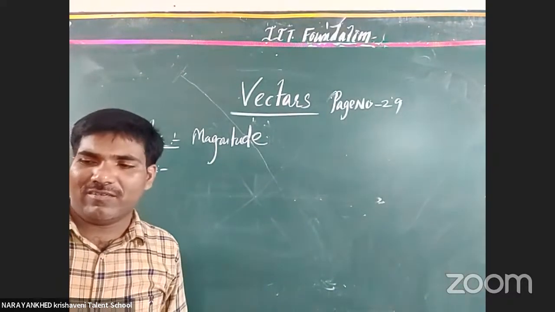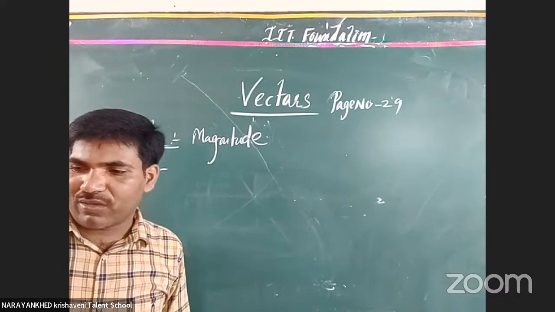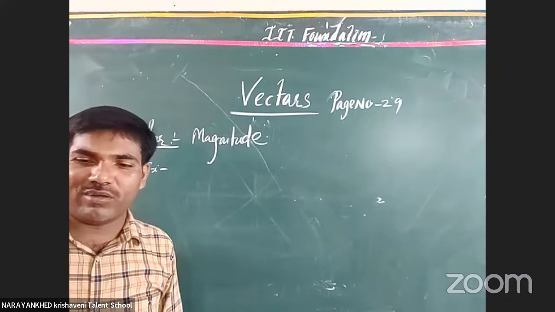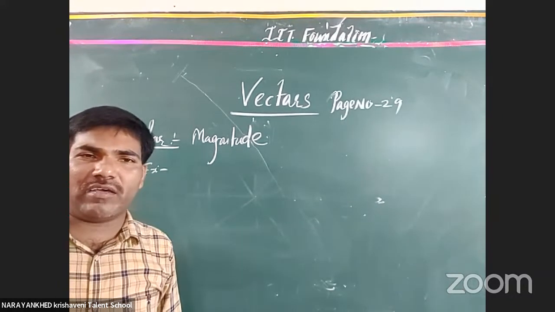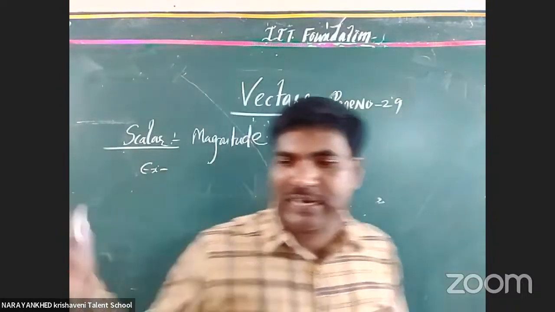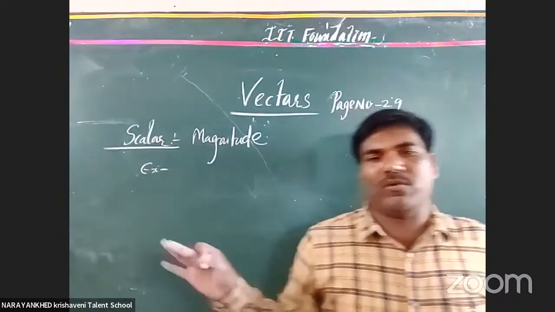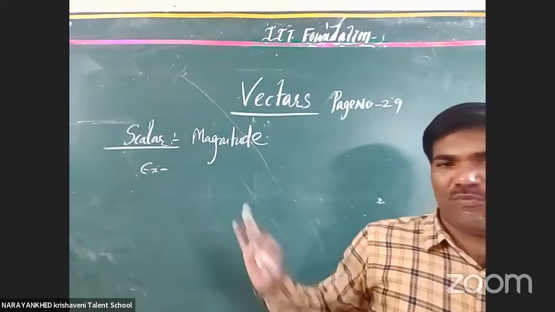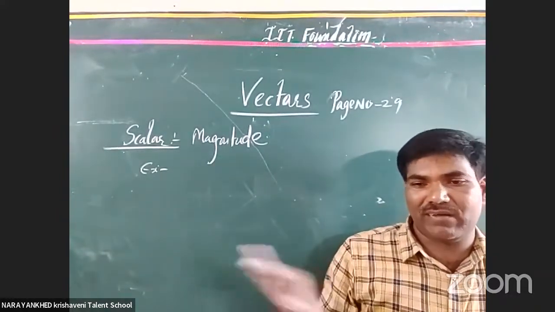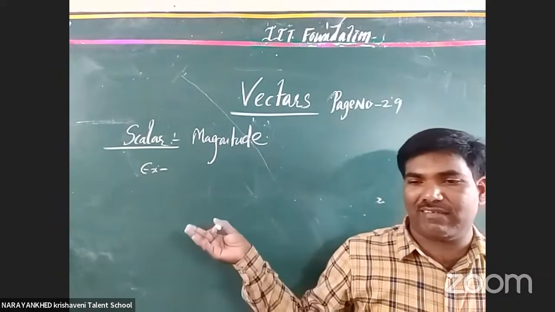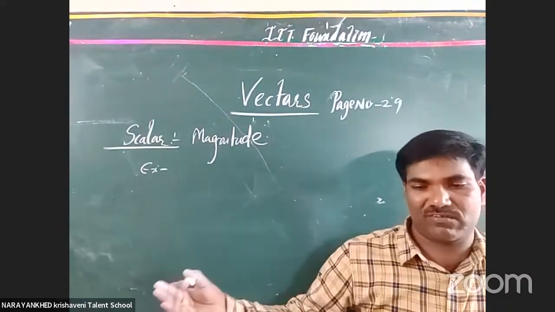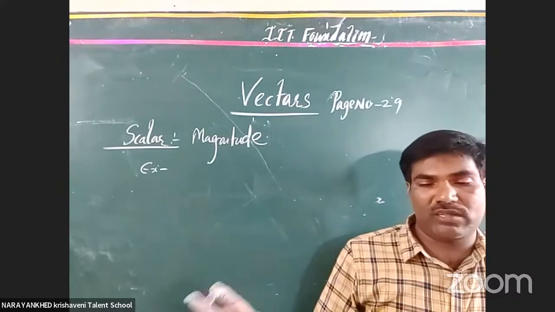Speed is a scalar, velocity is a vector. Understood? Generally, people who do not know the physics use speed and velocity as the same, but they are not the same. Speed is equal to velocity in magnitude, but it is not exactly equal to velocity. For velocity, we compulsorily have to specify a direction. Clear or not? That is the only difference.